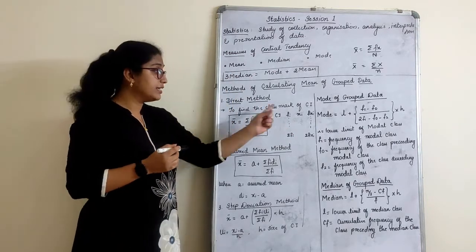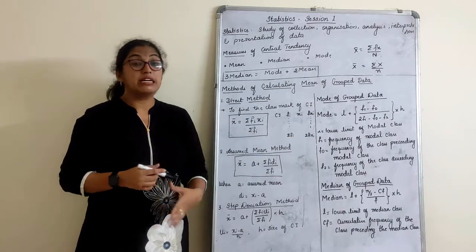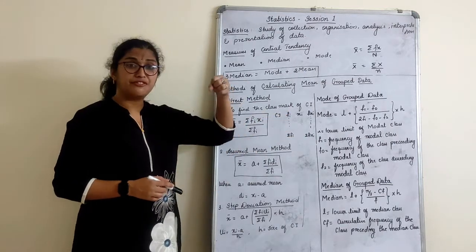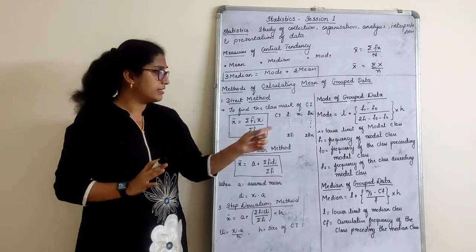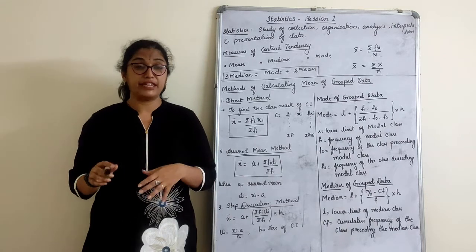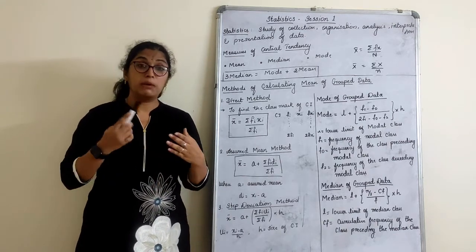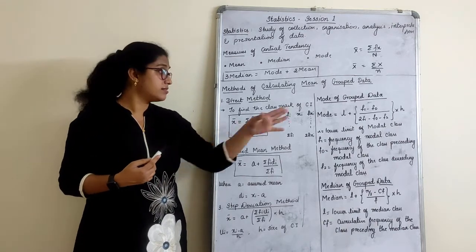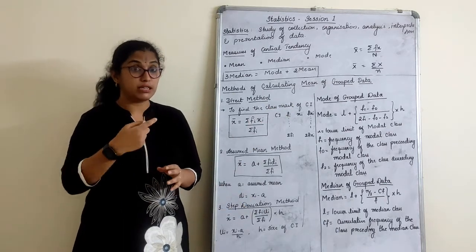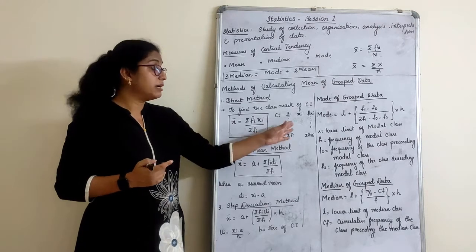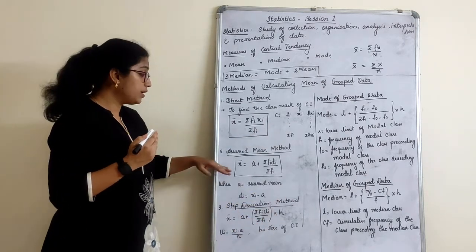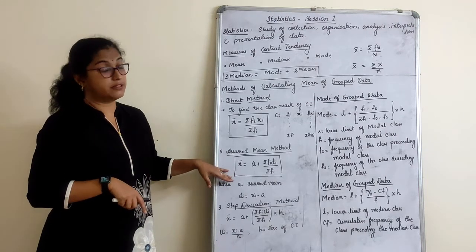Why? Because you need to multiply, children. Assume the frequencies given here are 5, 10, 15, something like that, where the midpoints of the class intervals are in terms of 85, 95, right? Multiplying such big numbers, I know you can multiply, no doubt. But calculators are not allowed, you have to do the calculation manually, so multiplication gets very big there. Under that condition, we go for the assumed mean method.